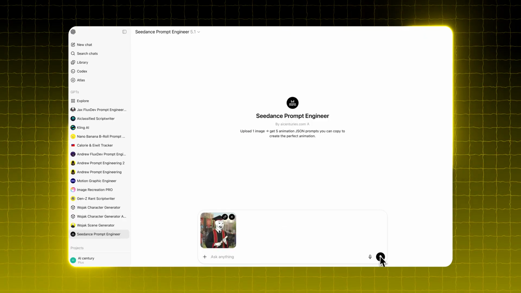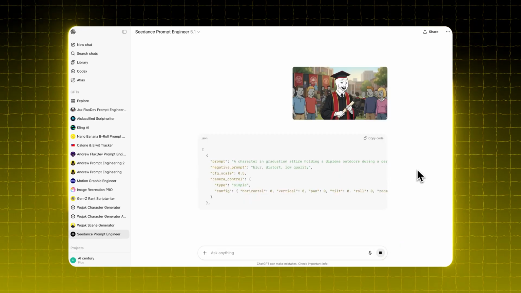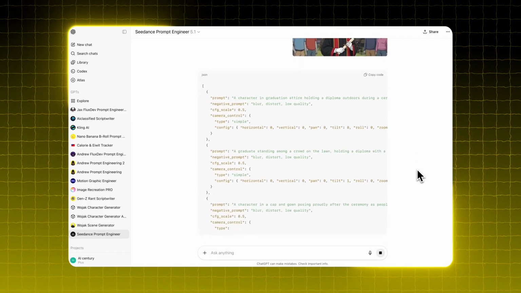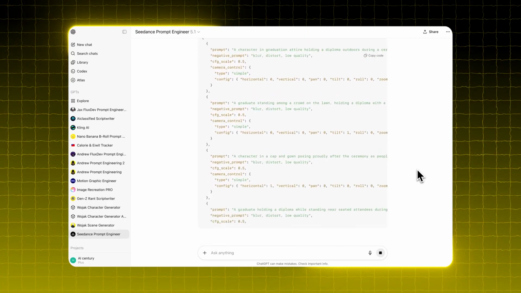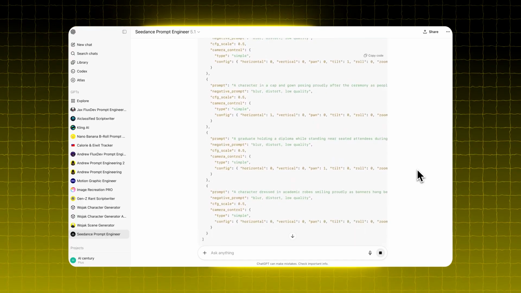For the second method, you only need to upload 1 reference image. You don't have to write a prompt. The GPT will look at your image and create its own prompt based on what it thinks fits the scene best. If you want more accuracy, it's better to write a short prompt. But even without one, the JSON outputs still know how to shape a solid, high-performing prompt.